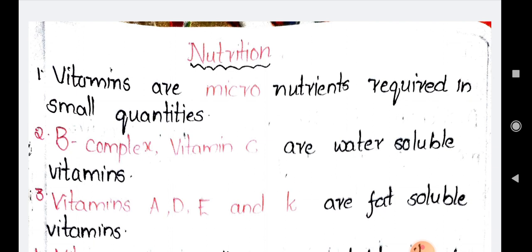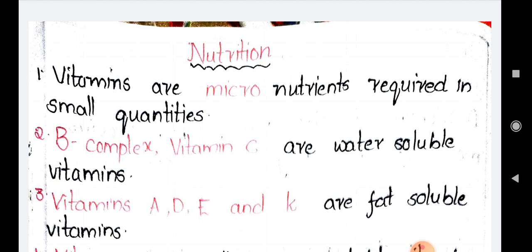Let's go to the bits. Vitamins are dash nutrients required in small quantities. If you observe the balanced diet chart, you can see that carbohydrates should be taken in a major proportion, next proteins should be taken moderately, fats should be taken in a very small quantity, and vitamins also should be taken in a small quantity. So vitamins are called micronutrients, which are required in small quantities. The answer for this question is micro.